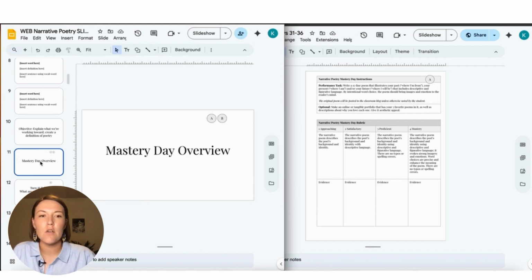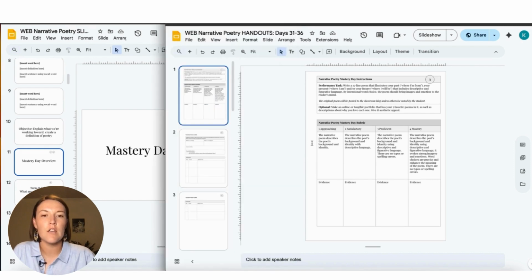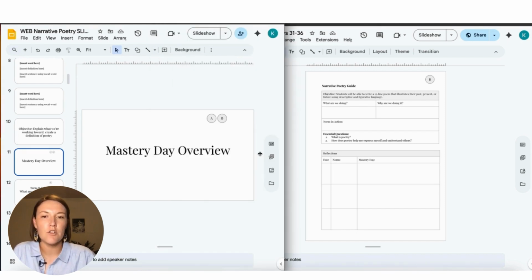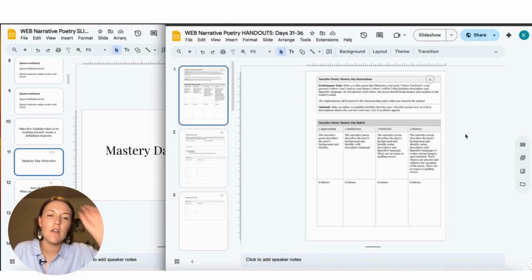So it's the Mastery Day overview, and they're going to need worksheet A and worksheet B. So we have the Mastery Day instructions, the rubric, as well as the objective and the essential questions and their reflections. So I'm going to tell them all about Mastery Day and how it's going to work. And we're going to go over the rubric, about what it looks like to show mastery. And I'll talk about the performance task.